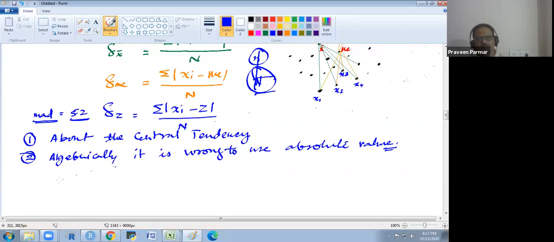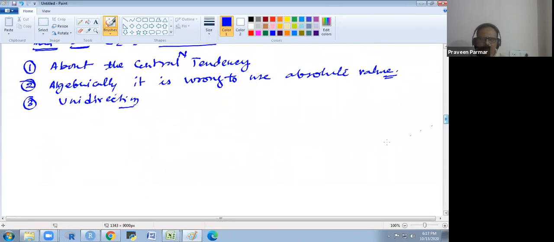And the third demerit is that it is only unidirectional. What does it mean by unidirection? Suppose we are talking about 3 sections of a standard 10th class in a school, and we have average marks: here is 45, here is 62, here is 57.